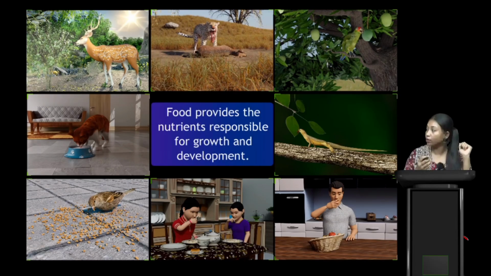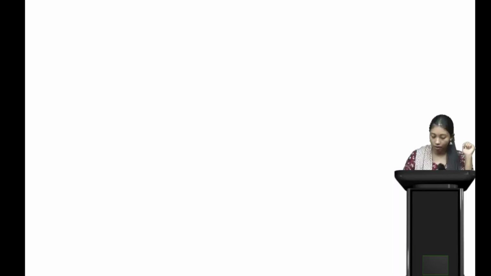Here it's saying food provides the nutrients responsible for growth and development, because we need food for our own growth and development, right?